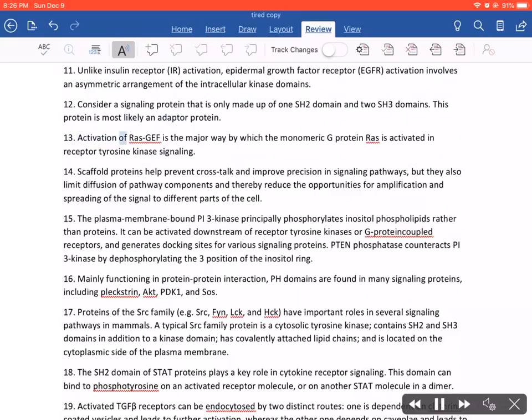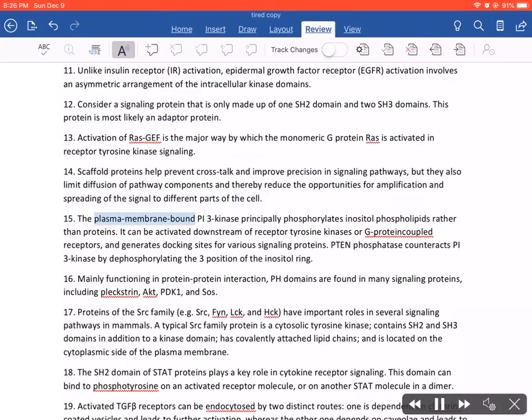13. Activation of Ras-GEF is the major way by which the monomeric G protein Ras is activated in receptor tyrosine kinase signaling. 14. Scaffold proteins help prevent crosstalk and improve precision in signaling pathways, but they also limit diffusion of pathway components and thereby reduce the opportunities for amplification and spreading of the signal to different parts of the cell.